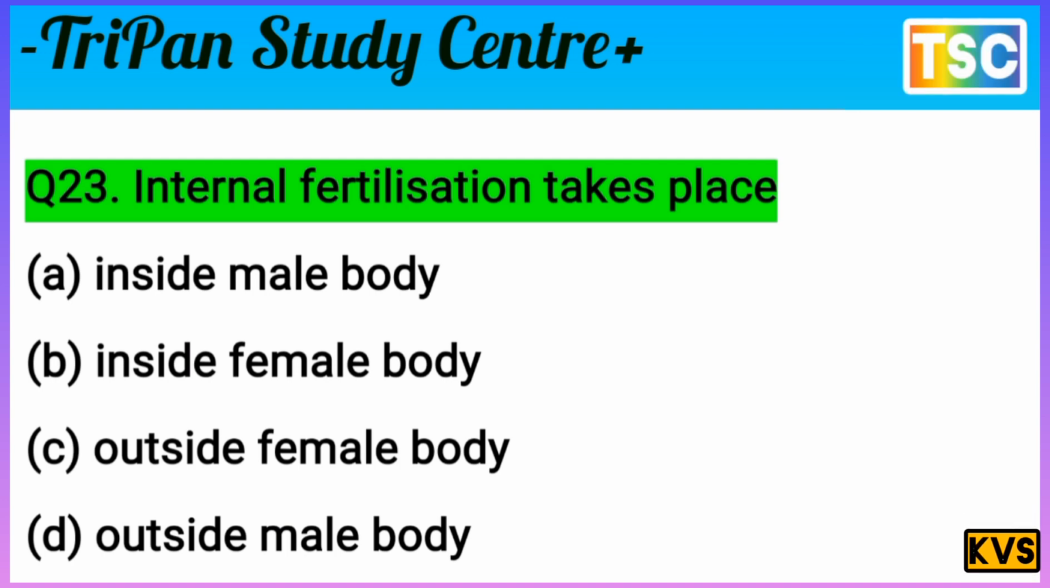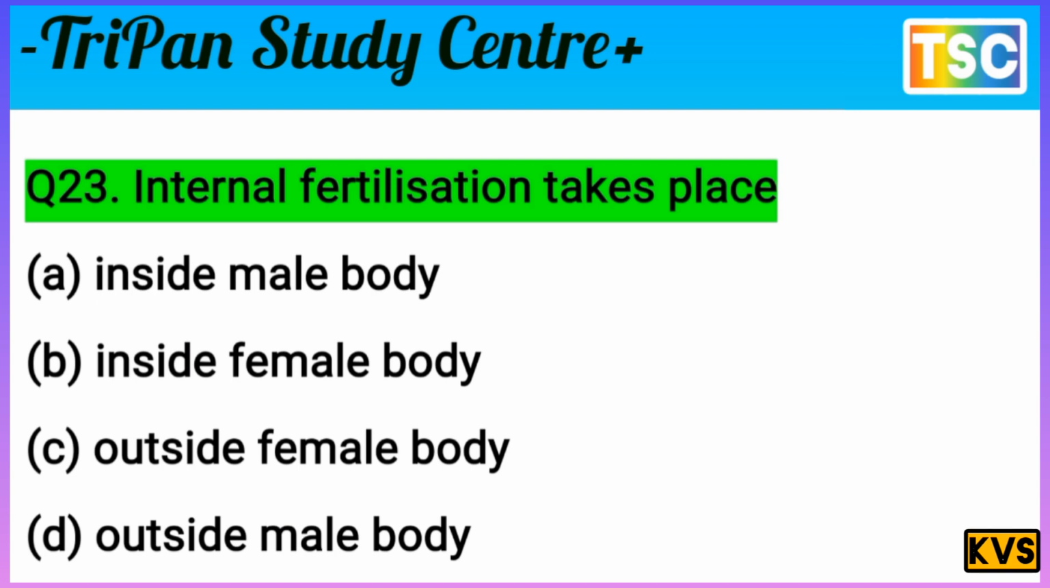But first of all, it is important that you have a thought of your answer and write the correct answer in your notebook first. Let's check the correct answer of this question. Internal fertilization takes place. I have already said that outside the female and outside the male body, options C and D are totally incorrect because internal fertilization is inside.